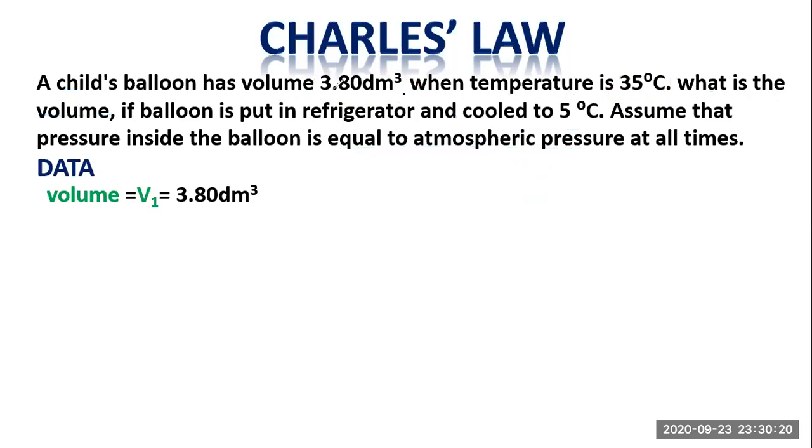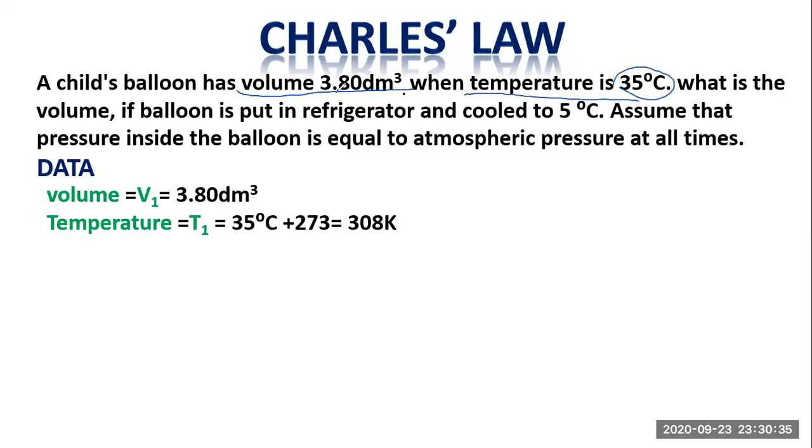We are given the initial volume, which is 3.80 decimeter cube. Then we are given the temperature along with the volume. The initial temperature is given in degrees centigrade, so first of all, we have to convert it into Kelvin. Whenever we have a temperature in degrees centigrade, we always have to convert it into Kelvin.